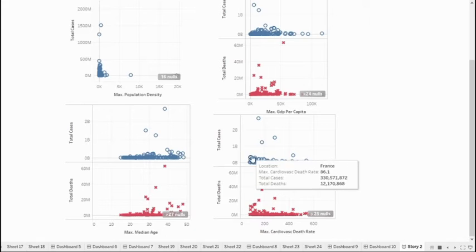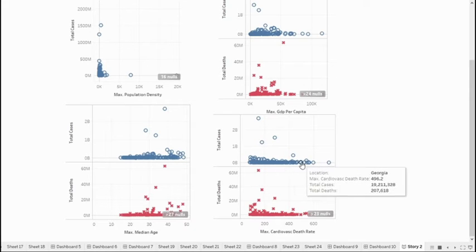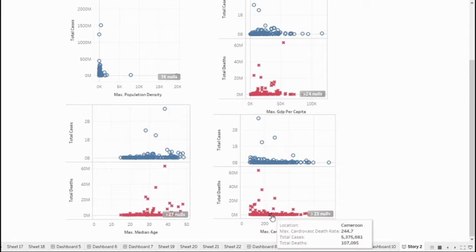But we shouldn't draw any general conclusion just based on these scatter plots, as there can be some other factors affecting the total number of cases and total deaths in each country, like the different strains of COVID that vary across different countries, which can result in different numbers of total cases and total deaths. So this needs more research, and we shouldn't draw general conclusions just based on these scatter plots.